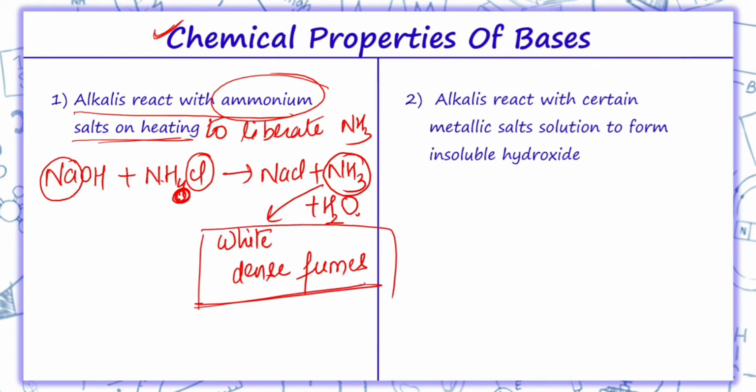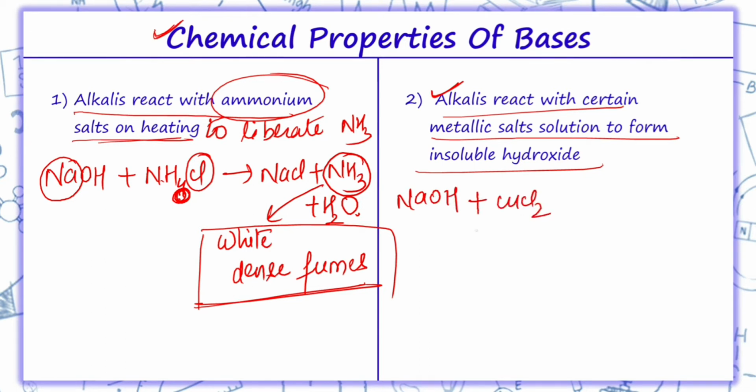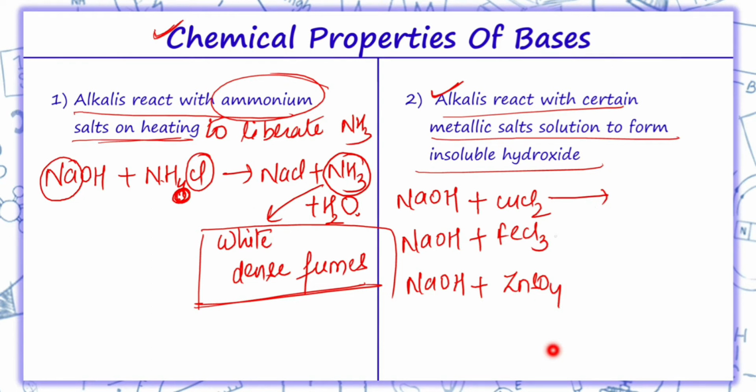Ammonia. Second property is that alkalis react with certain metallic salt solutions to form insoluble hydroxides. Like we have alkali NaOH. It will react with a metallic salt solution, CuCl2. Similarly, again NaOH, with metallic salt solution FeCl3. Again NaOH, because we have to react the base, the alkali, so here I'll take salt solution ZnSO4, zinc sulfate.